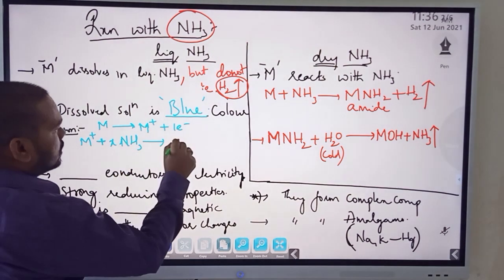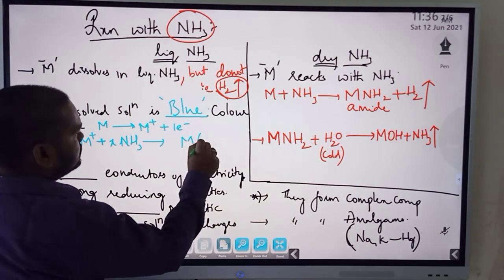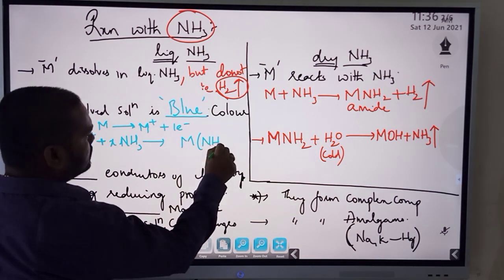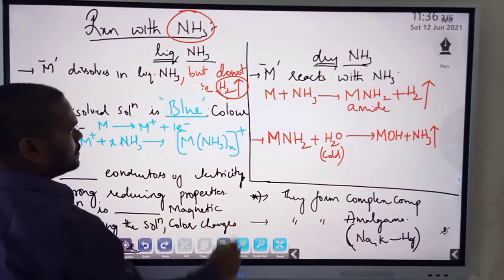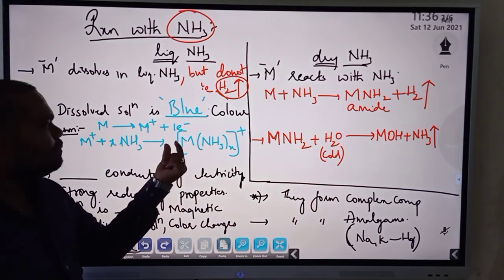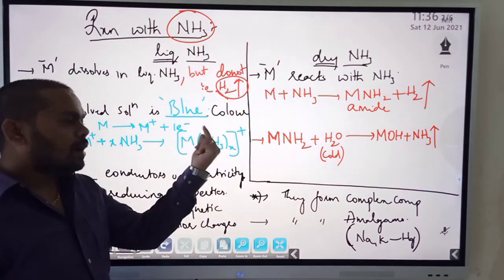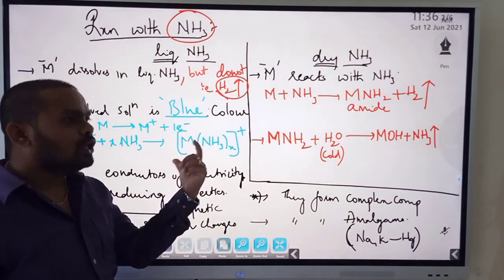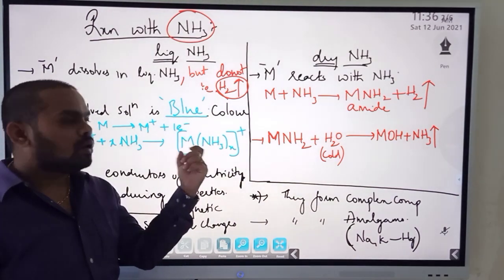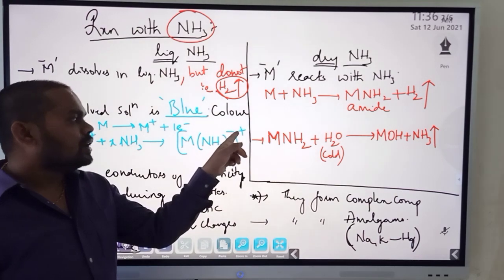It will form a complex compound. So this kind of metal surrounded by ammonia molecules, those kinds of molecules are called complex compounds or complex molecules, and they are what charged?